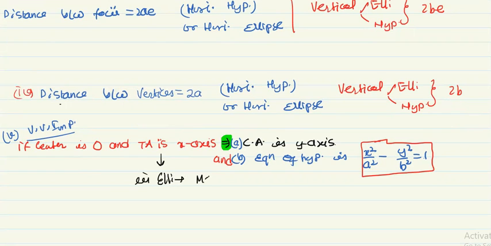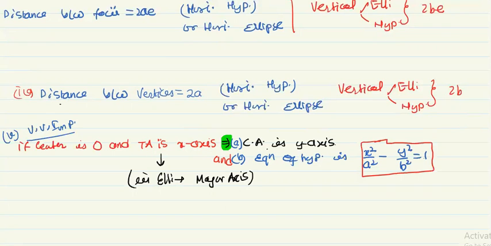In ellipse, it will be the major axis. My question to you is: why is transverse axis in hyperbola not called the major axis? Why is it called the major axis only in ellipse? You think about this yourself. In hyperbola it is clear that it is not the major axis. Transverse axis is transverse axis, and it will not be called the major axis.